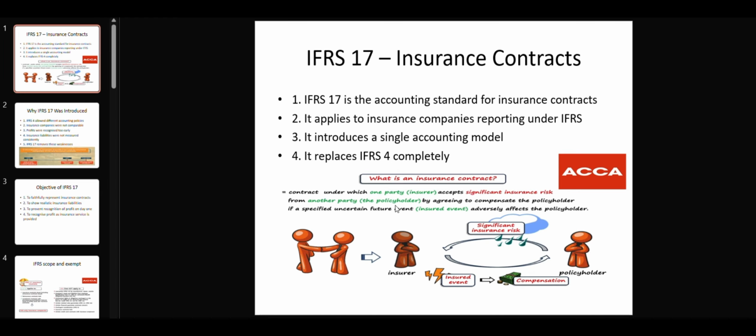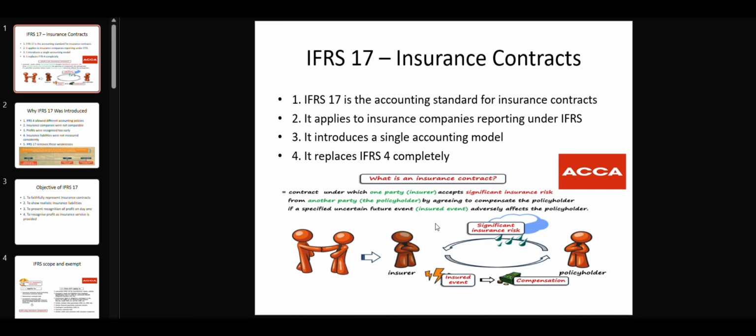IFRS 17 is the accounting standard that deals specifically with insurance contracts. This standard applies to insurance companies that prepare their financial statements under IFRS. One very important thing to understand is that IFRS 17 introduces one single accounting model for all insurance contracts.